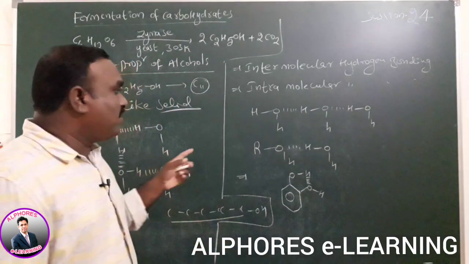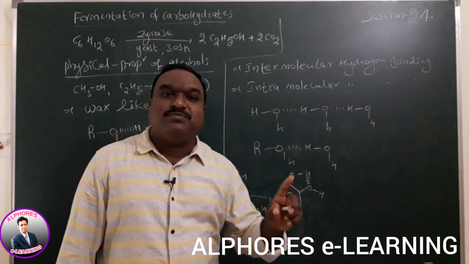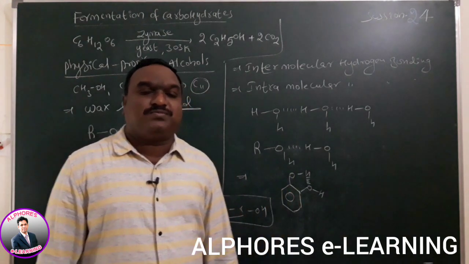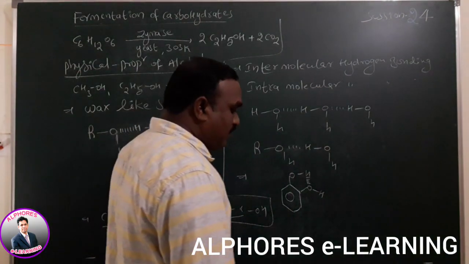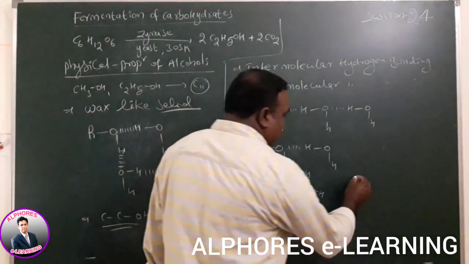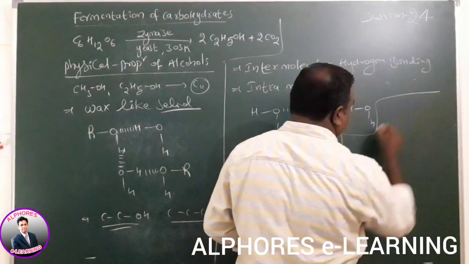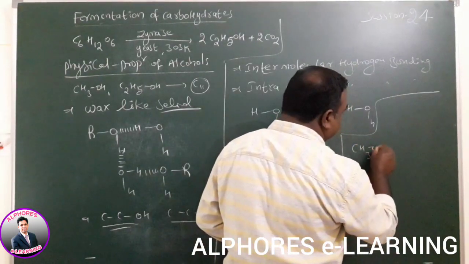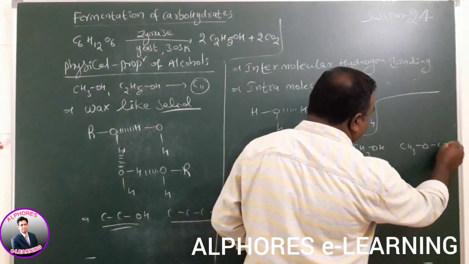Due to the formation of intermolecular hydrogen bonding, alcohols are highly soluble in water medium. For example, here CH3OH is given, and here CH3OCH3 is given.